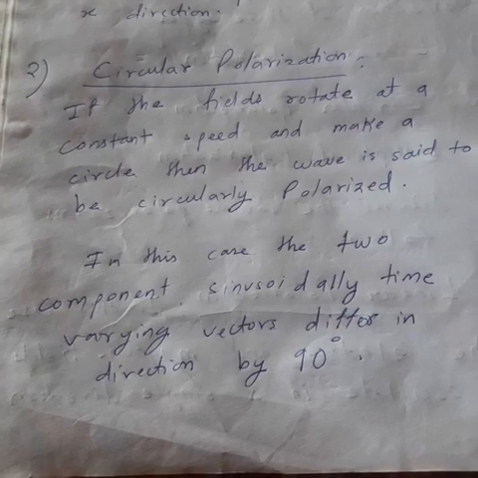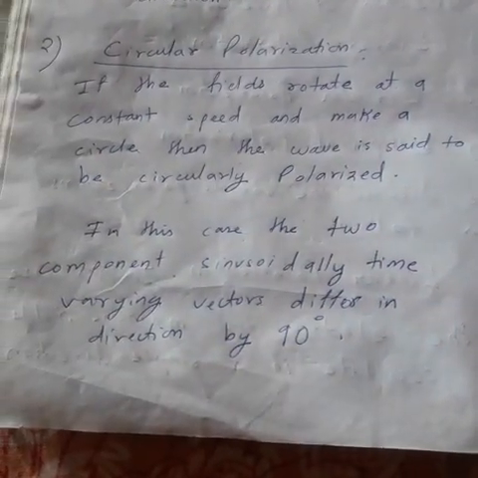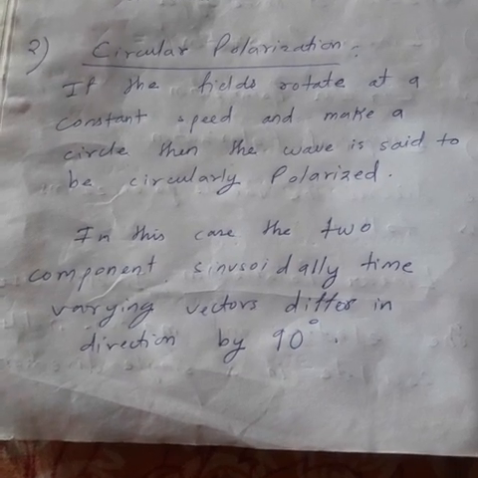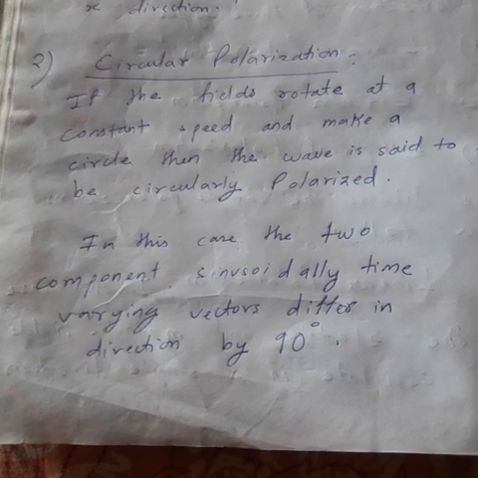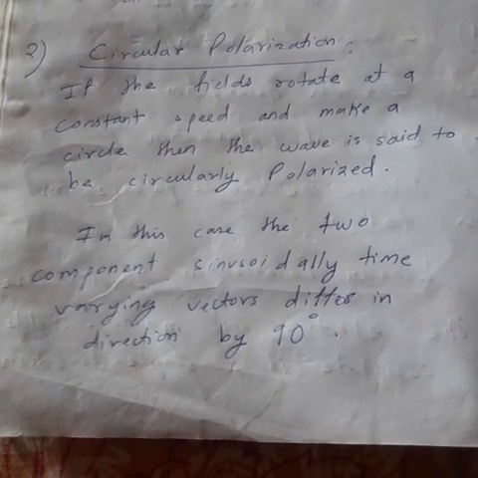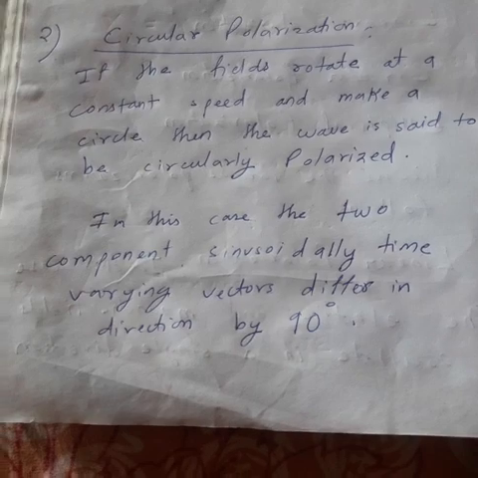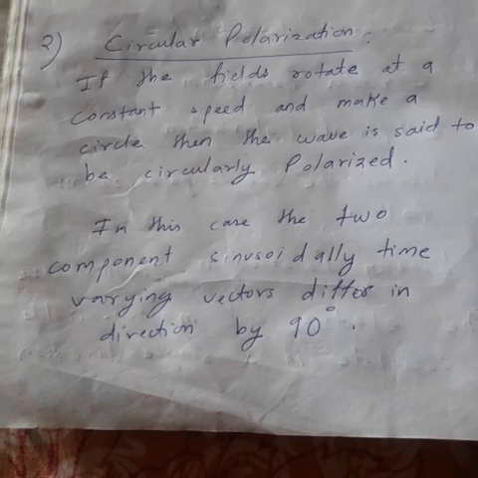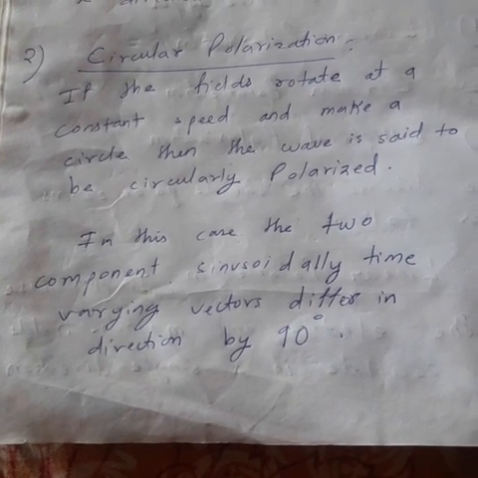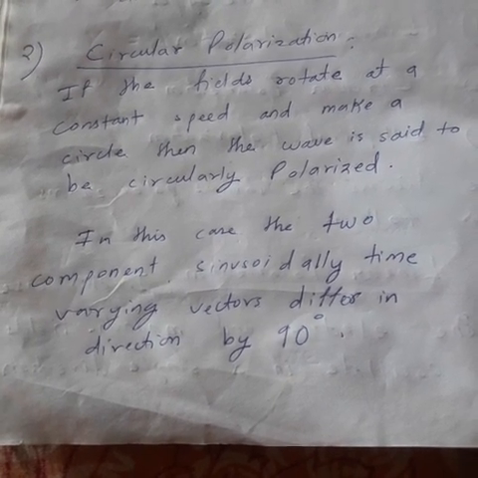So if the fields rotate in such a way that they make a circle, then the wave is said to be circularly polarized. Clear? Now always remember, for circular polarization there is a particular condition that needs to be satisfied. So what is that condition? The two fields must have the same amplitude and their phase difference must be 90 degrees. There must be 90 degrees between the two vector fields. So in this case the resultant will be circularly polarized.